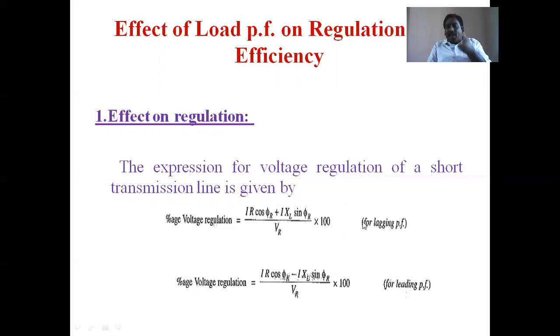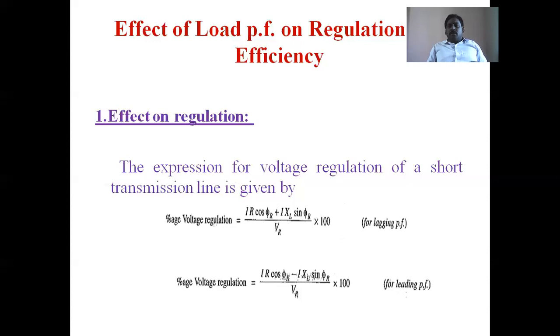When the load power factor is lagging, the voltage drop is more in the transmission system. That's why the receiving end voltage is less. And for leading power factor of the load, the drop is less. That means the receiving end voltage is lesser than Vs, but the difference is not much. It is very small. But for lagging, this difference is very large. The drop is very less for leading power factor.